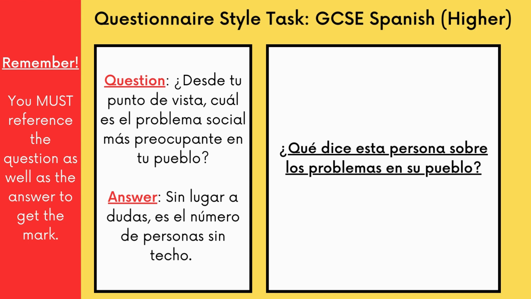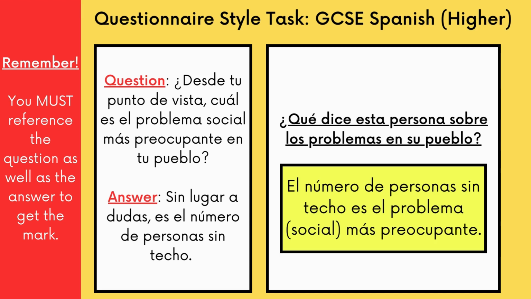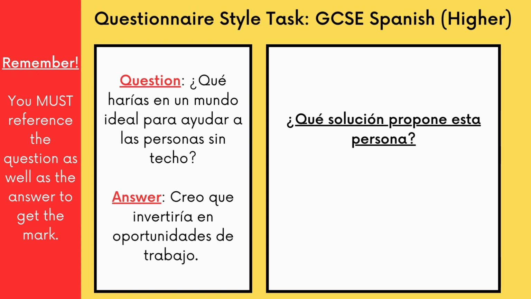Right, and the answer to this, to get this correct, you would have to put el número de personas sin techo es el problema, I put in brackets here, social más preocupante. Similarly, you could have also said el problema social más preocupante es el número de personas sin techo. You could have inverted it. So again here, you have to reference the question as well as the answer in order to get the mark. Okay? So we're going to do the same thing with this one now.